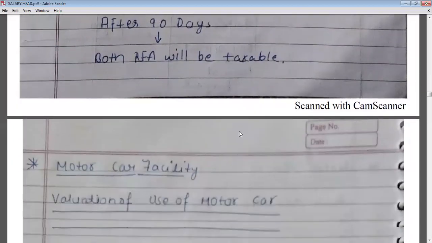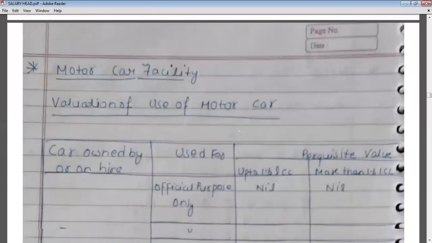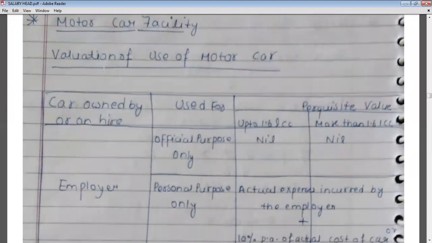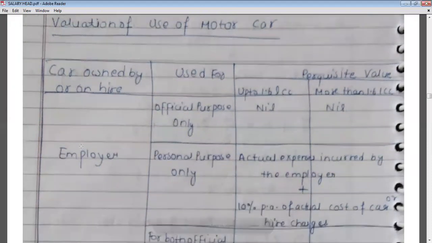Okay, now let's move on to the next perquisite, that is motor car facility. Valuation of motor car facility: how much amount will be taxable, what will be the taxability of motor car. So if an employer provides any motor car facility to his employee, then what will be the tax treatment? See, if the car is owned by the employer and employee uses that car for official purpose.